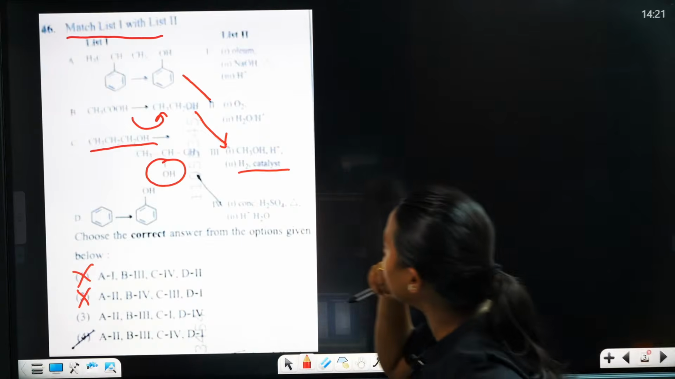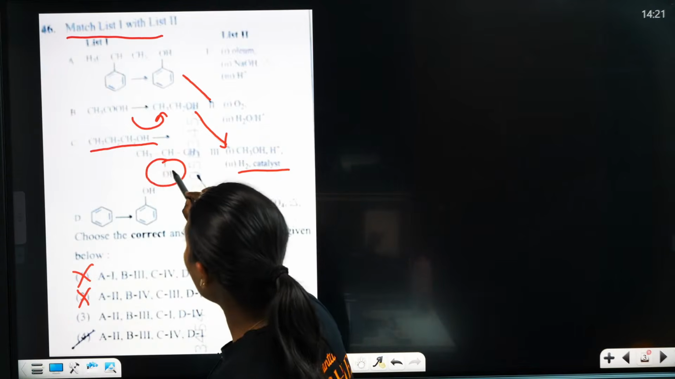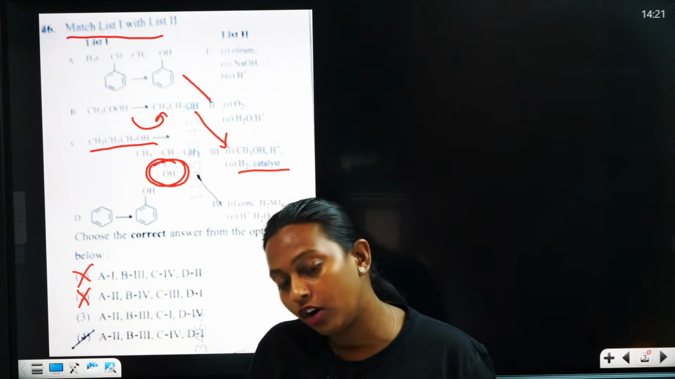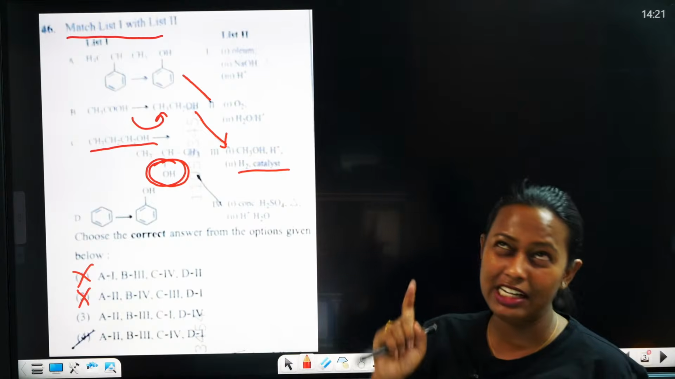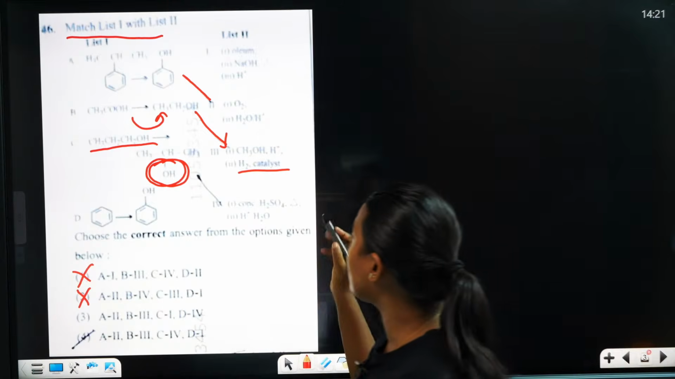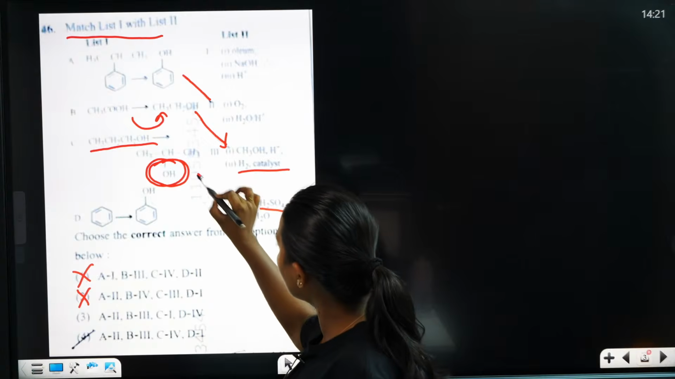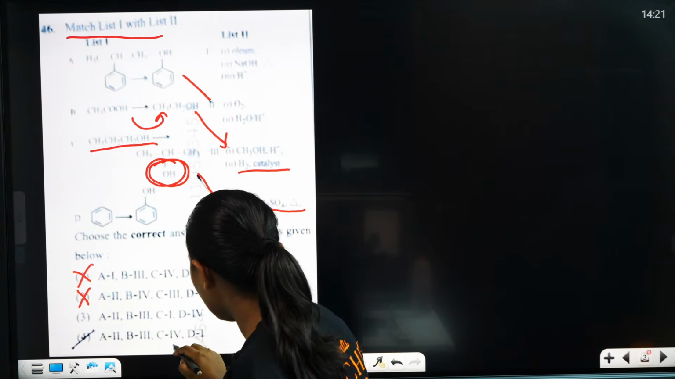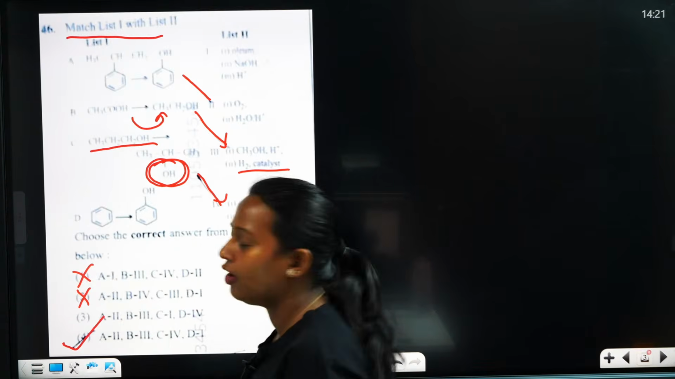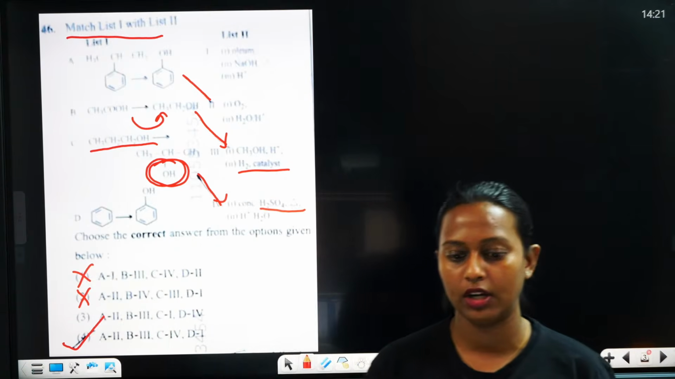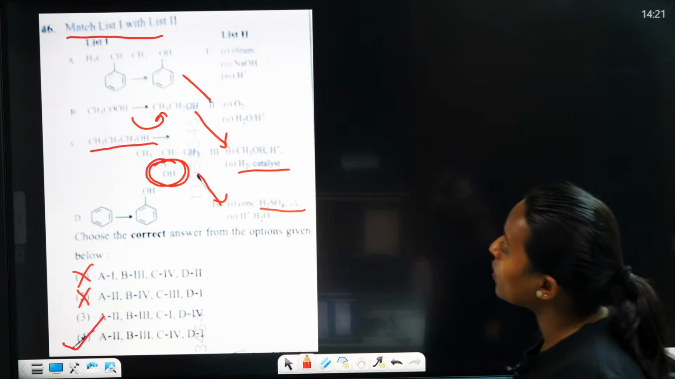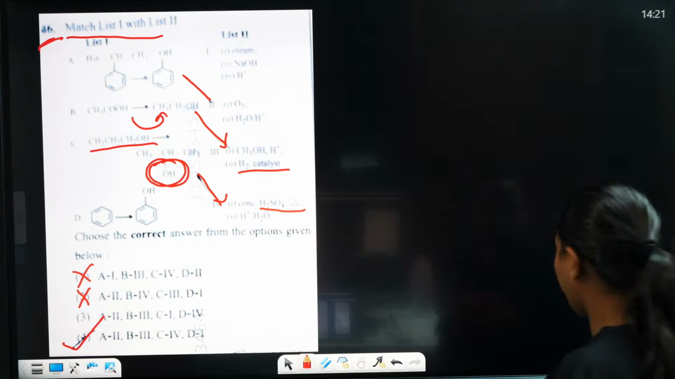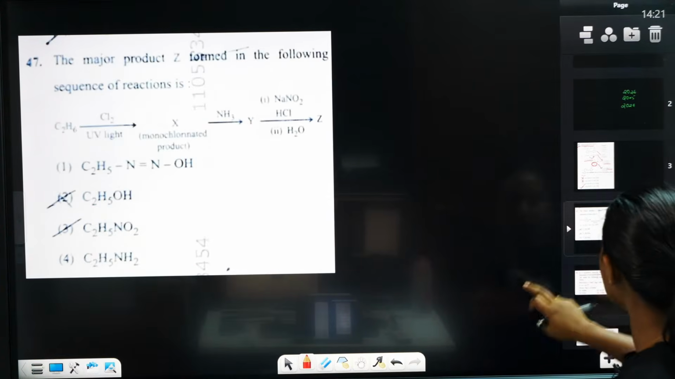So here you can see, alcohol. It's a branched alcohol. What do we need for branched alcohol? We need concentrated H2SO4. So the correct answer is C, 4. The correct answer is 4. Is it clear? This is question number 46. Then we can move to the next question.